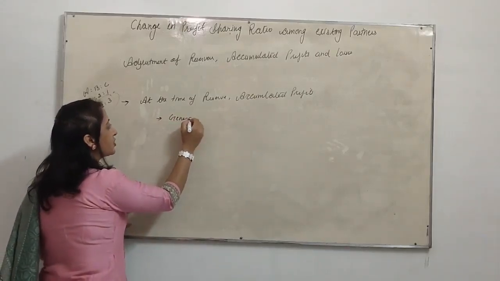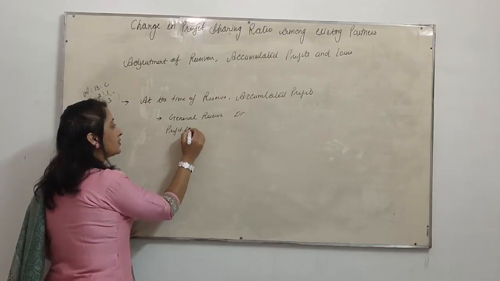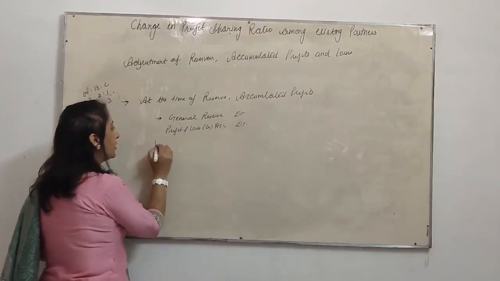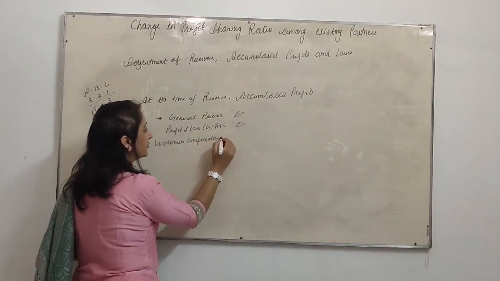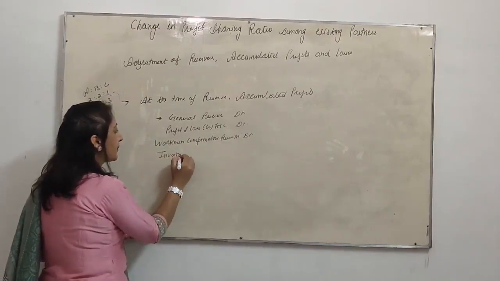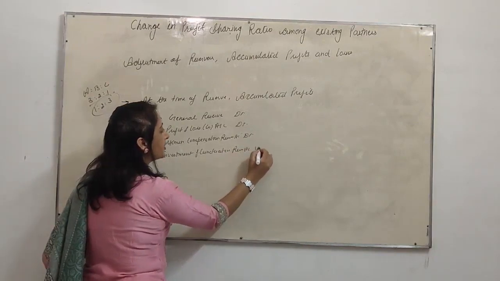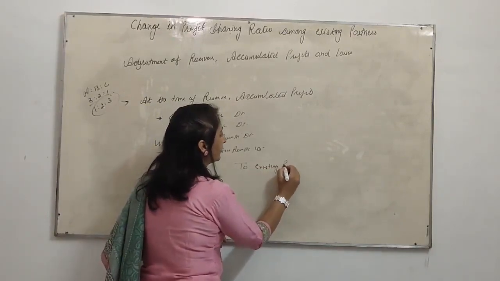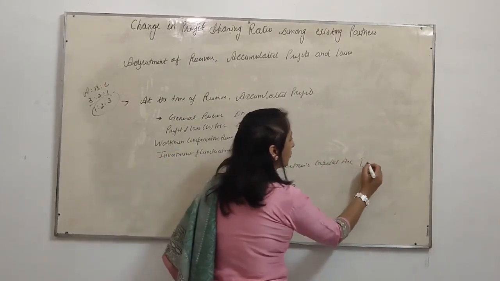The entry will be: if there is a general reserve, debit; if there is a profit and loss account credit balance, debit; if there is a workman compensation reserve account, debit; if there is an investment fluctuation reserve account, debit; to existing partners' capital accounts in old ratio.